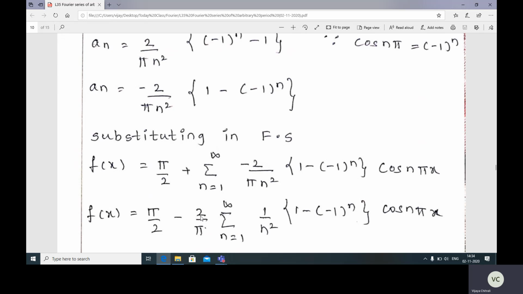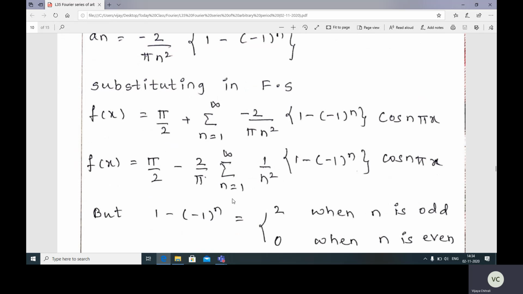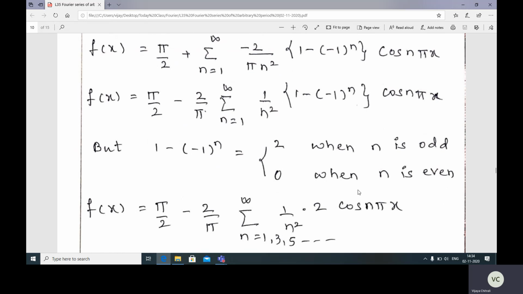So you'll get f of x as pi by 2 minus 2 by pi, summation n is equal to 1 to infinity, 1 by n square, 1 minus minus 1 raised to n, cos n pi x. But 1 minus minus 1 raised to n is 2 when n is odd, and this is 0 when n is even. Now f of x is equal to pi by 2 minus 2 by pi, summation of n taking odd values 1, 3, 5, because for even values of n you will get this as 0. N is equal to 1, 3, 5 up to infinity, 1 by n square into 2 cos n pi x, right?